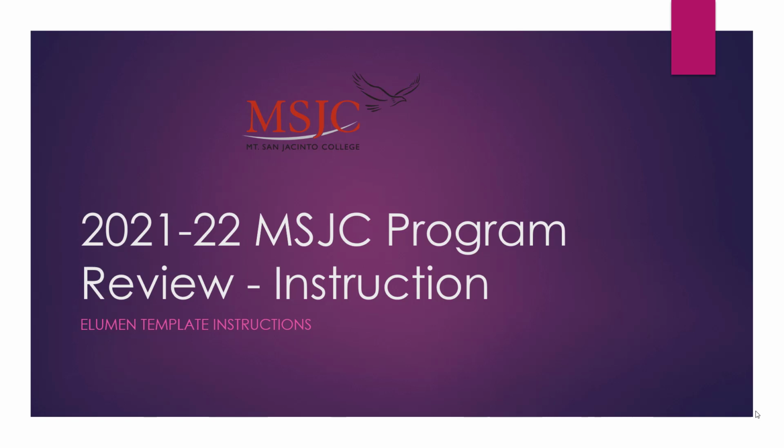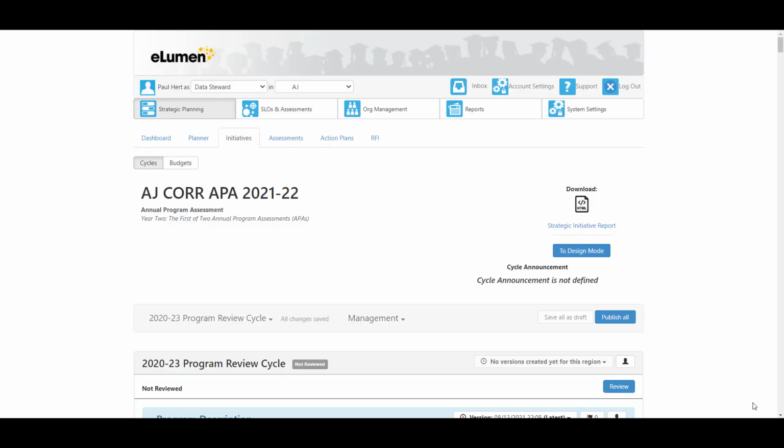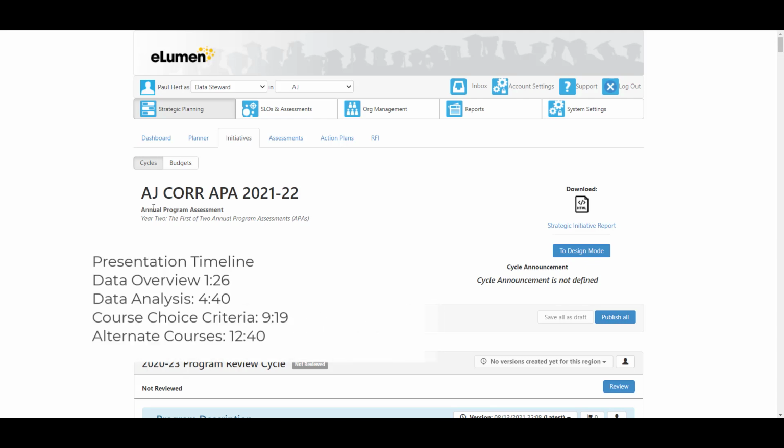2021-2022 MSJC Program Review for Instruction, Ellumin Template Instructions. Section 1A, Part 1, Subsection 1A1. For our example, we will use AJ, Administration of Justice.